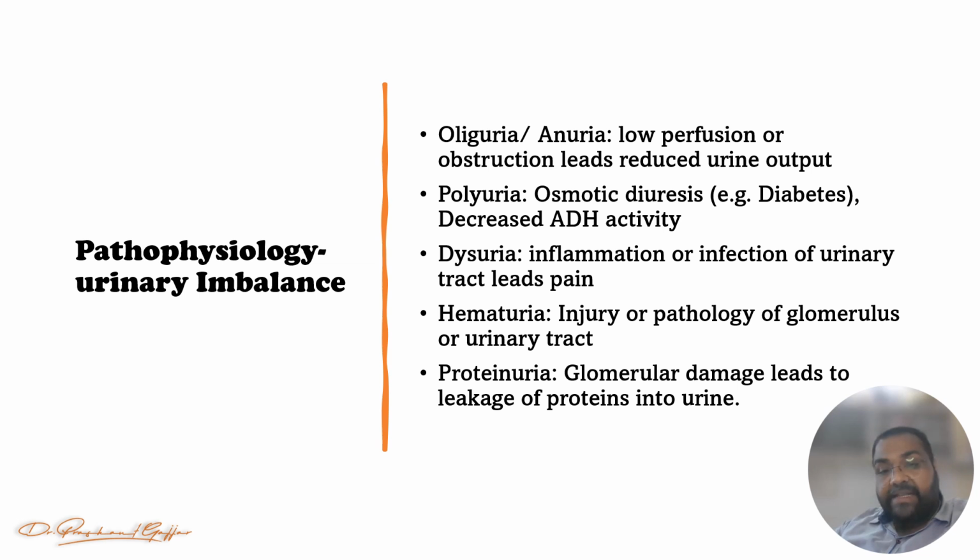Right. Third one is dysuria, which we have already studied: inflammation and infection of the urinary tract which leads to pain. Fourth one is hematuria: injury or pathology of the glomerulus or the urinary tract, right? And the fifth one is proteinuria. When there is glomerular damage, it cannot retain protein and protein is lost from the glomerulus, which leads to leakage of proteins into the urine, which causes proteinuria. So these are the pathophysiology of urinary imbalance.